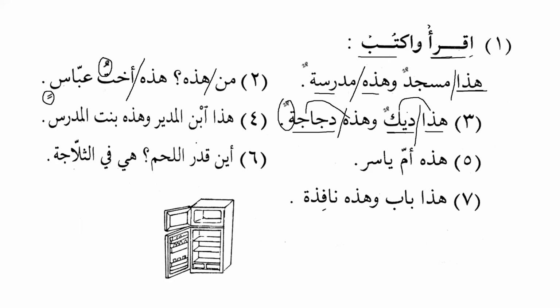Hadha ibn al-mudir. We have to read it as hadha ibn al-mudir. This is the son of the headmaster. Wa hadhihi bint al-mudarris, and this is the daughter of the teacher. Now we can see that with ibn al-mudir we have to use hadha, and with bint al-mudarrisi, we have to use hadhihi, as we can see over here.